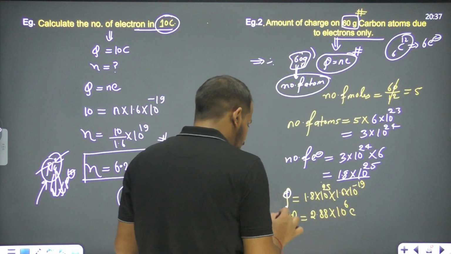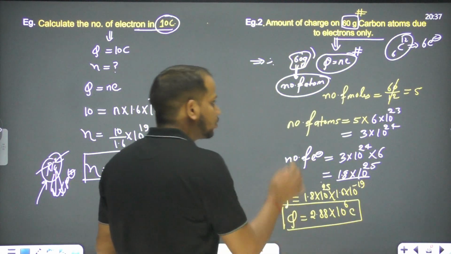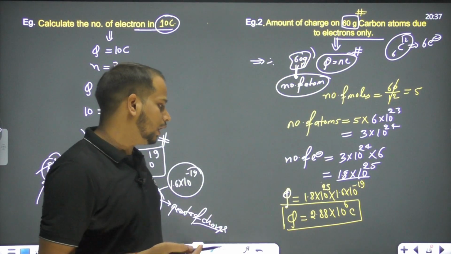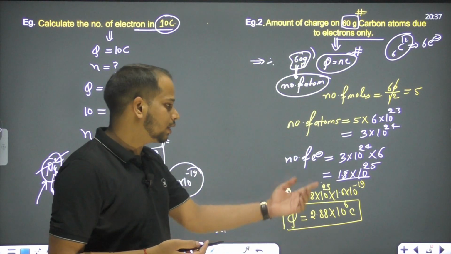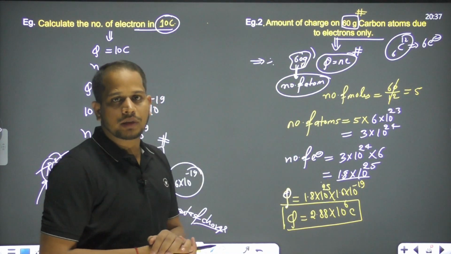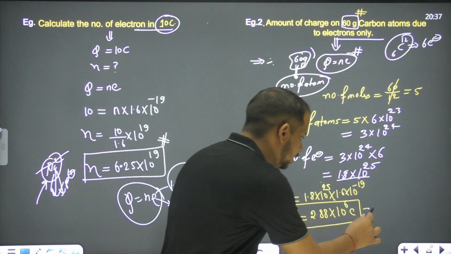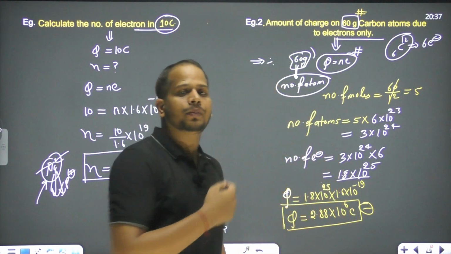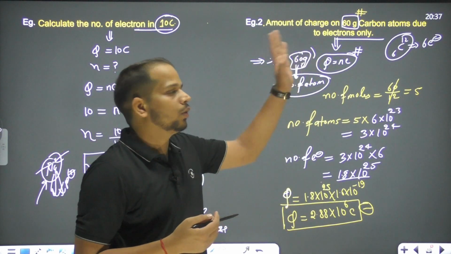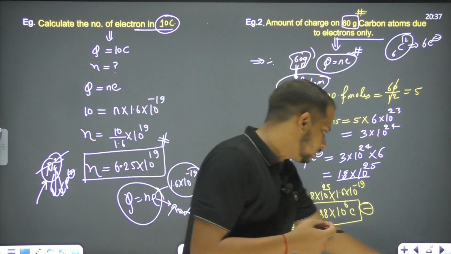This is charge in Coulomb. So this is the charge on this sample due to the electrons only. Can we say there will be the same number of protons also? So if they are asking the charge due to proton, it will be the same. But this one is negative charge and due to proton that will be positive charge. That's why the net charge is 0 on this sample, right?